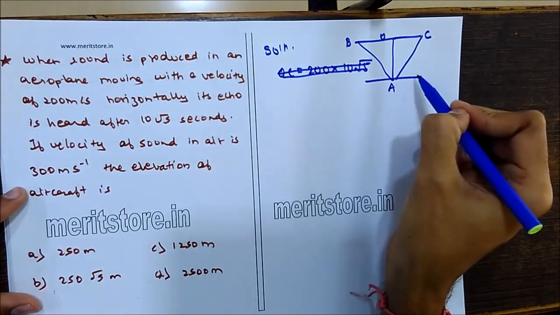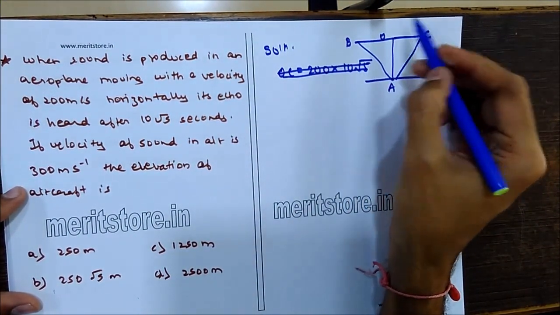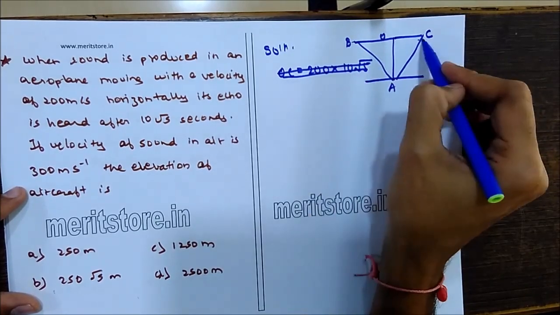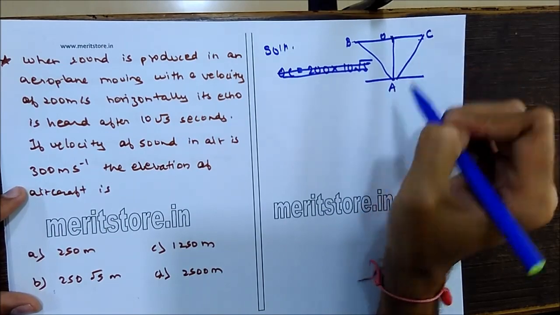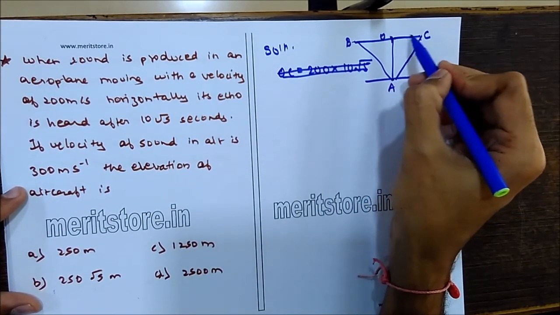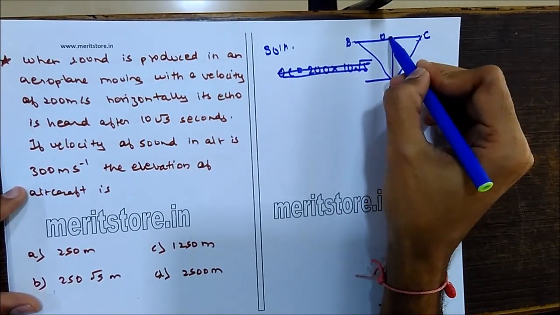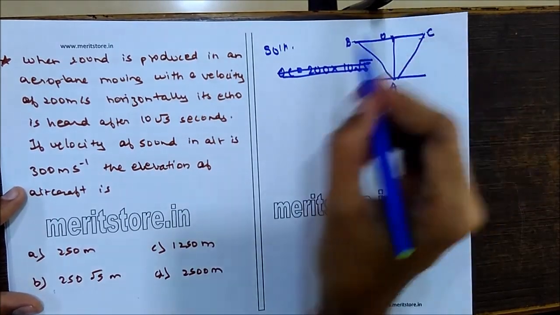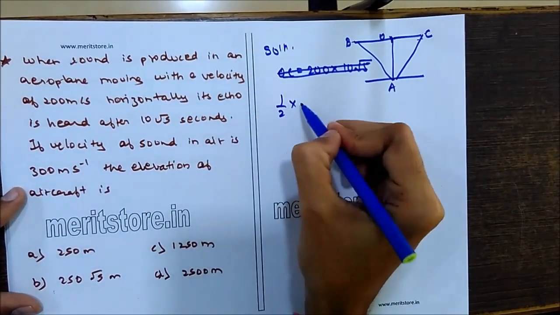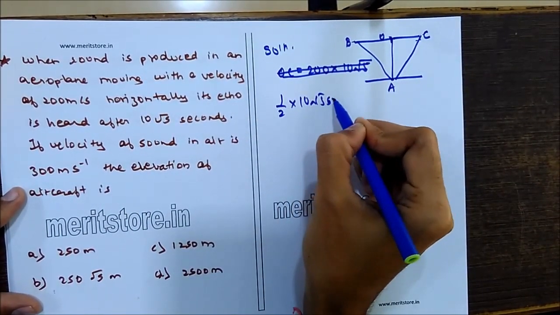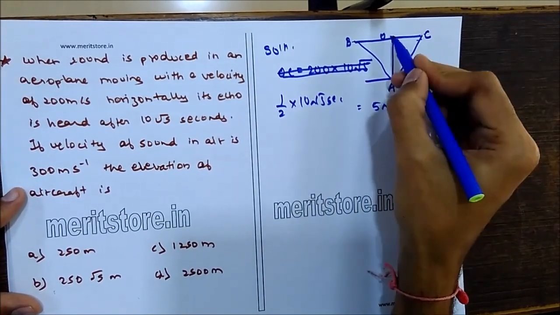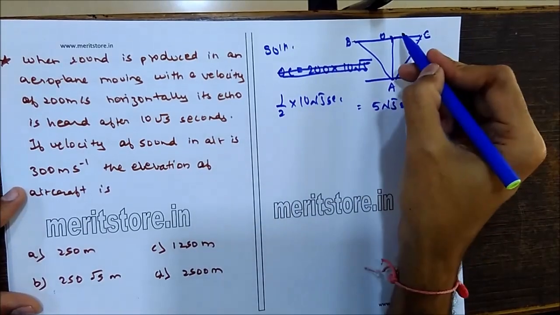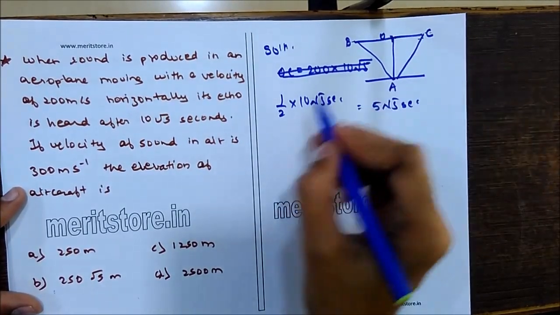Suppose this is the ground level and this is where the aeroplane is flying from the path B to C. The echo is heard across the path B to C, so we take the center of that as O. So the time taken by the sound from C to O is half of the total time, that is half of 10 root 5 seconds, which gives you 5 root 5 seconds from O to C. Now we will calculate the distance between O and C.